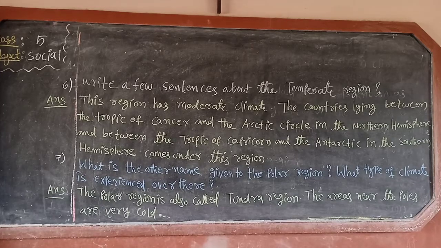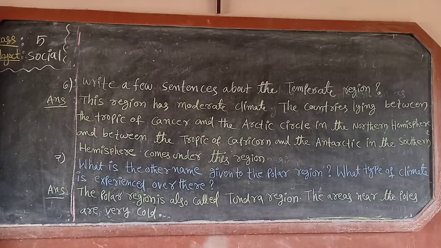Already this question answer we have written in the fifth question answer, but also again we have to write in the sixth question answer. Look children, sixth question answer. This region has moderate climate. The country is lying between the Tropic of Cancer and the Arctic Circle in the northern hemisphere and between the Tropic of Capricorn and the Antarctic Circle. Sorry, circle is not written there. You have to write there, okay? And the Antarctic Circle in the southern hemisphere comes under this region. So this is the sixth question answer children.